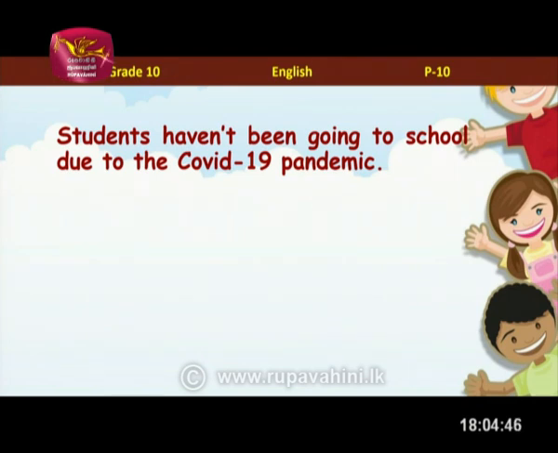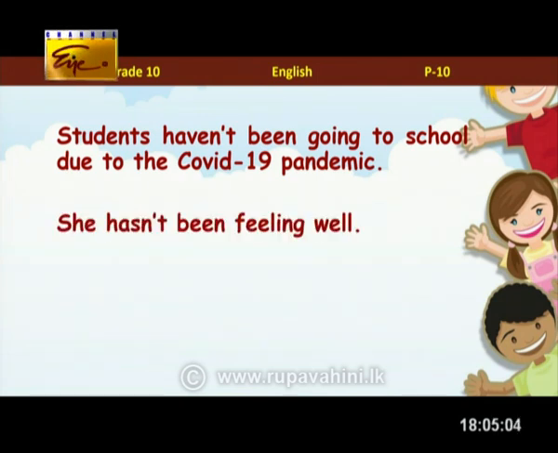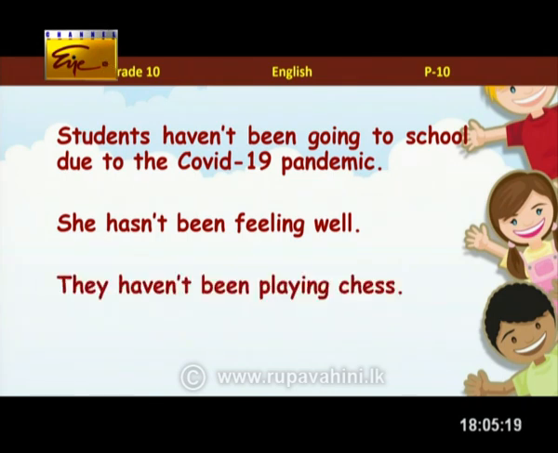Now, we'll look at some more sentences, so our students will get them properly. Students haven't been going to school due to the COVID-19 pandemic. You are still not going to school. Yes, it started in the past, but still, you are having the lessons on Guru Gedara and school. And then, next sentence. She hasn't been feeling well. So, she was sick and she is still sick. That's why we use present perfect continuous. That means she's sick. Next sentence. They haven't been playing chess. So, all these sentences are in negative form in present perfect continuous.